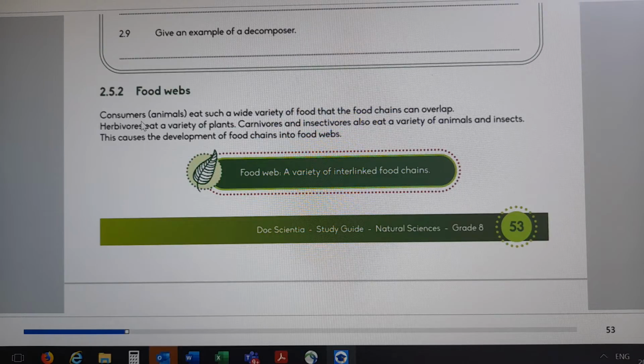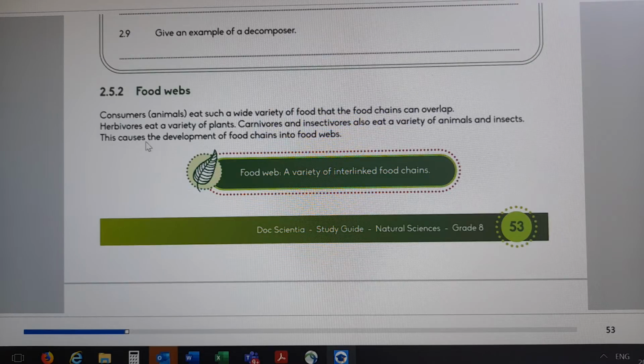They say consumers, which are animals, eat such a wide variety of food that the food chains can overlap. Herbivores eat a variety of plants. Carnivores and insectivores also eat a variety of animals and insects. This causes the development of food chains into food webs.